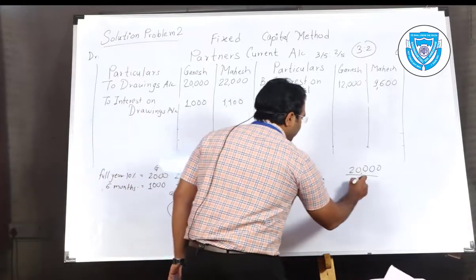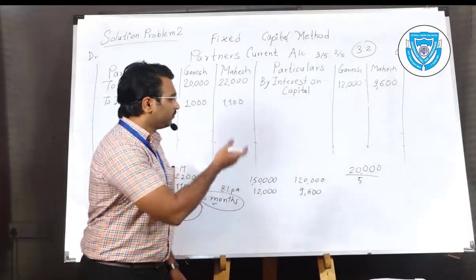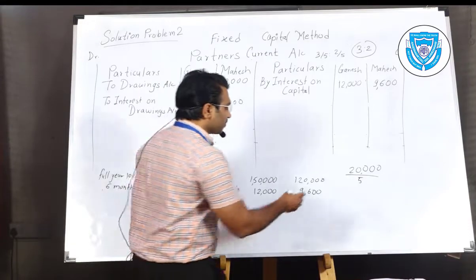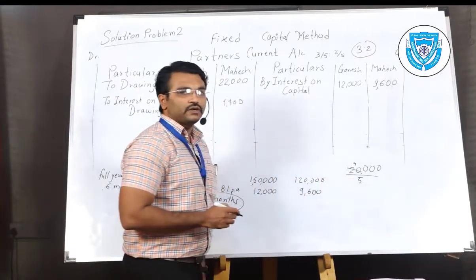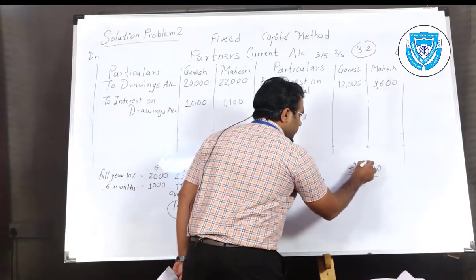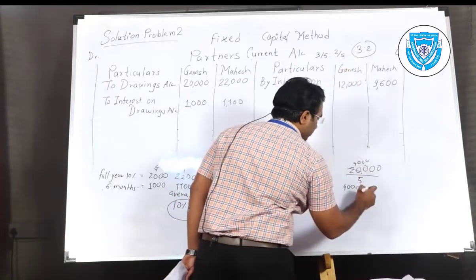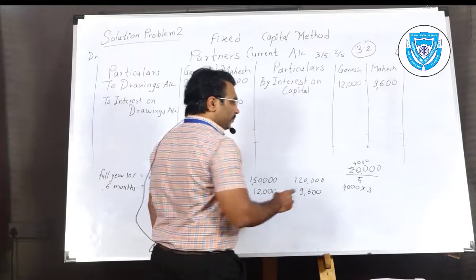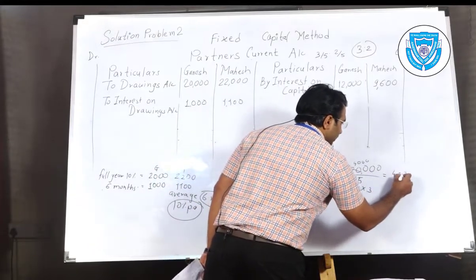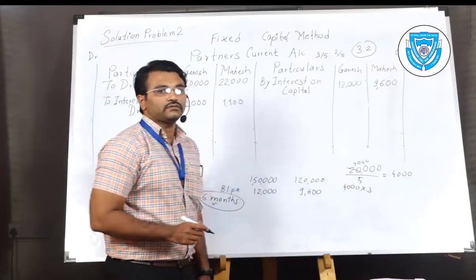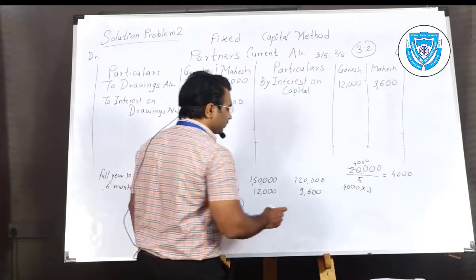So 20,000 divided by 5, do it orally. 5 fours are 20, remaining 0 as it is, 3 zeros. So 4,000 is the per share amount. The first partner has 3 shares. Per share net profit comes to 4,000.